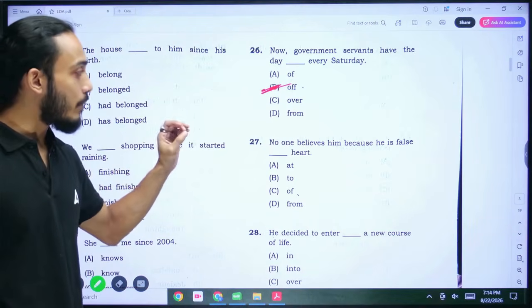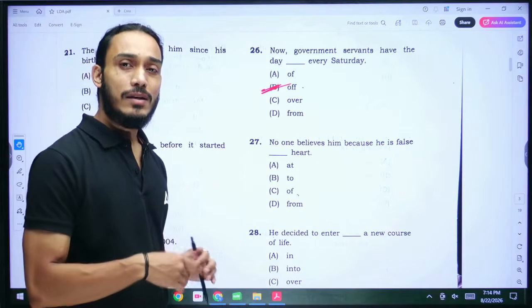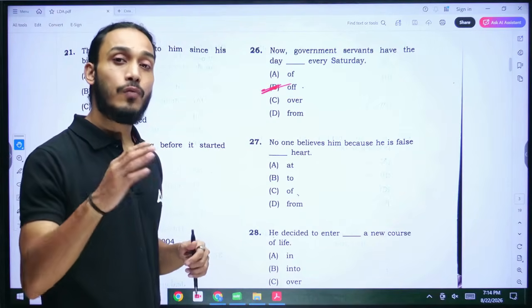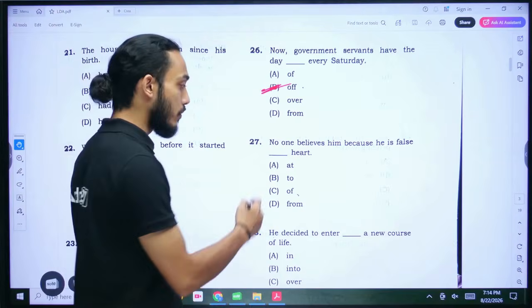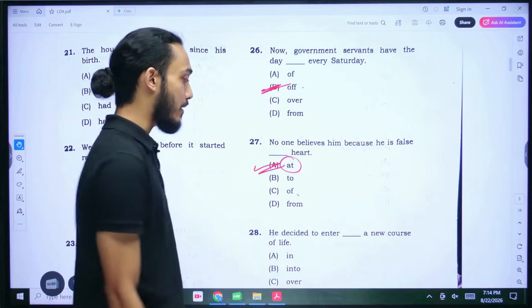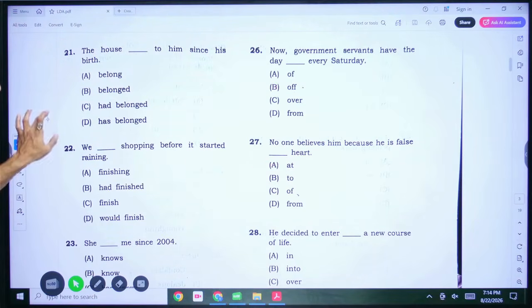Number 27, no one believes him. No one believes him because he is false. Whenever you are saying something related to the heart, you say it as false at heart, good at heart, right? Kind at heart, that's how you say it. So the correct preposition here would be at. So answer is A for number 27. Coming to number 28.